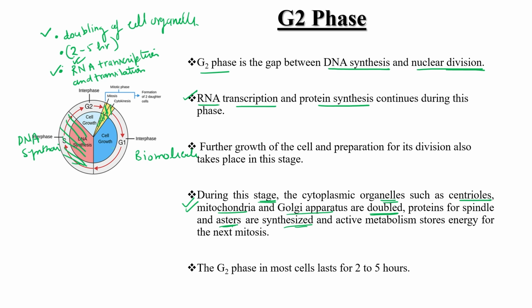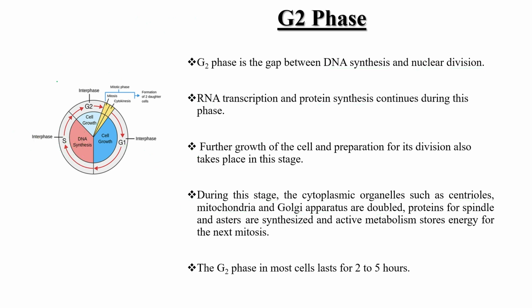Clear? So here in G1, synthesis of biomolecules; S, synthesis of DNA; G2, synthesis of protein, RNA, and doubling of cell organelles like mitochondria, Golgi complex, centriole occur, and protein and esterase are also synthesized in G2 because these need to be there before mitosis, as they are involved in the equal division of chromosomes, right?